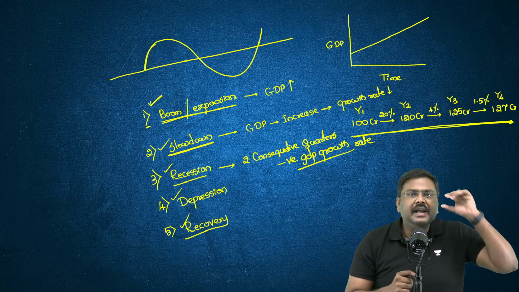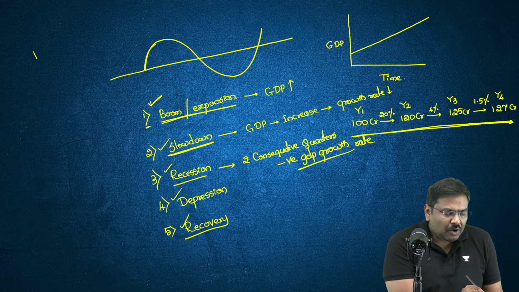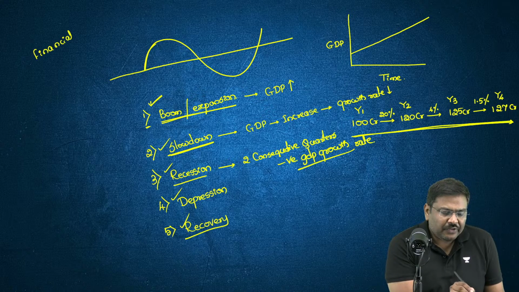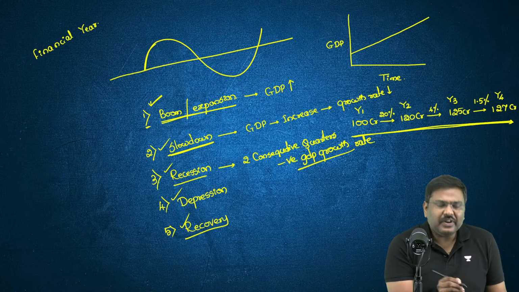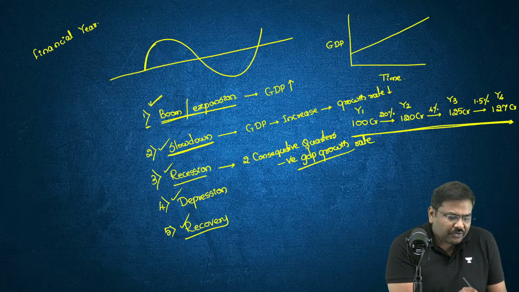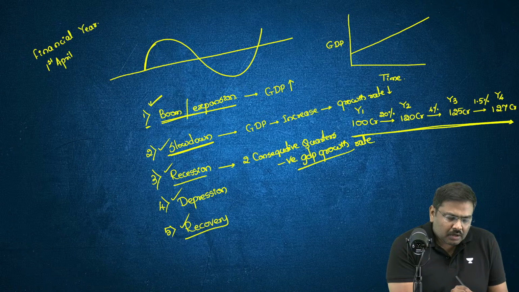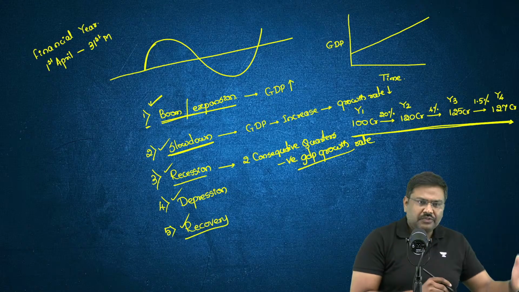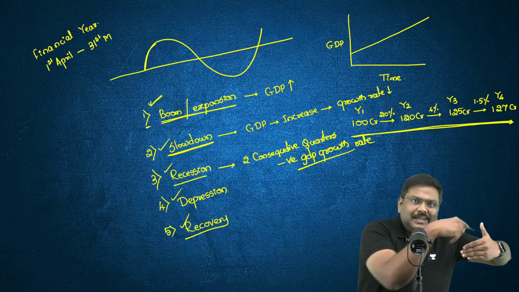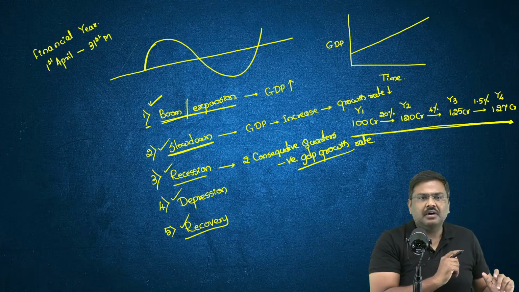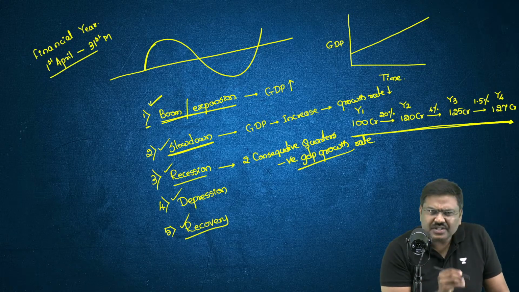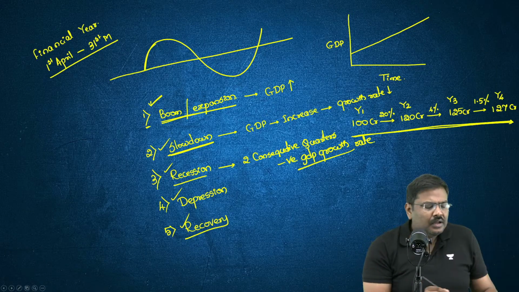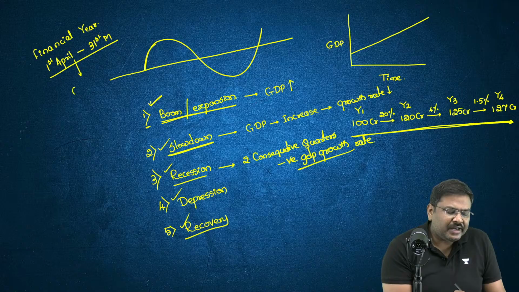If you remember, yesterday I told you there is a concept of financial year. It will start from the 1st of April of this year and continue till the 31st of March of next year. So that is essentially the financial year. And I said the financial year will be divided into quarters.